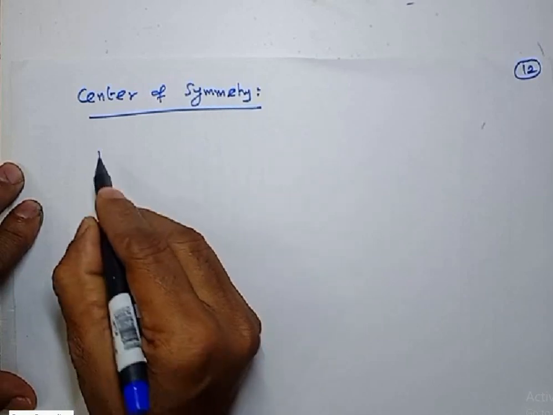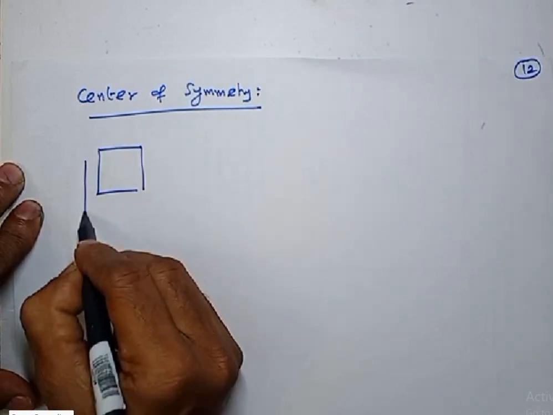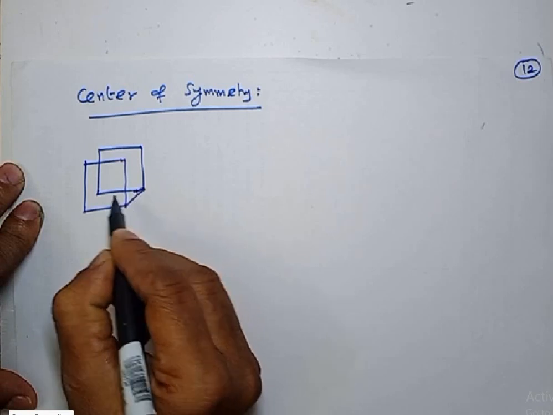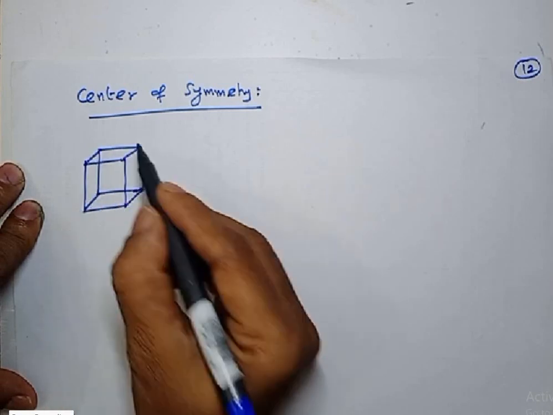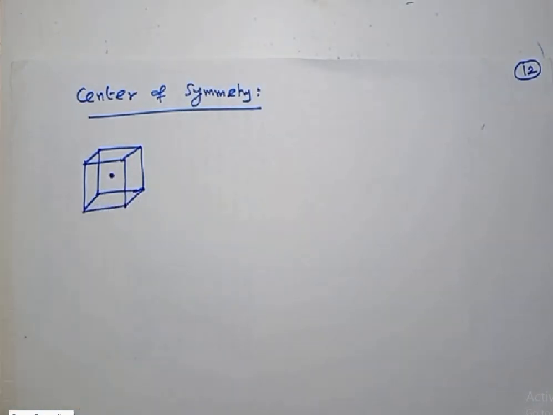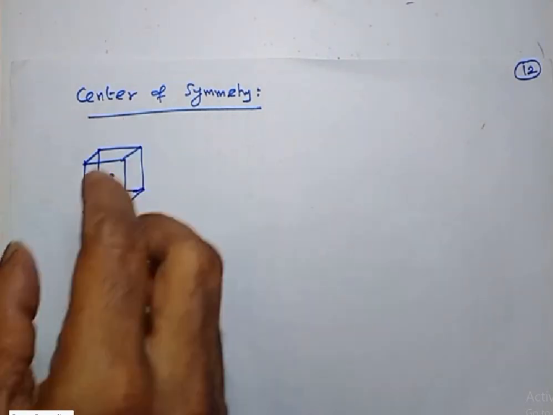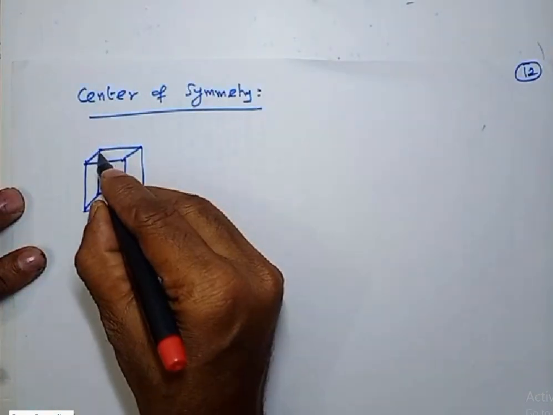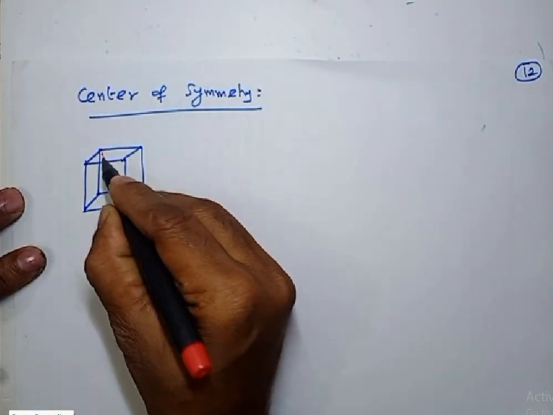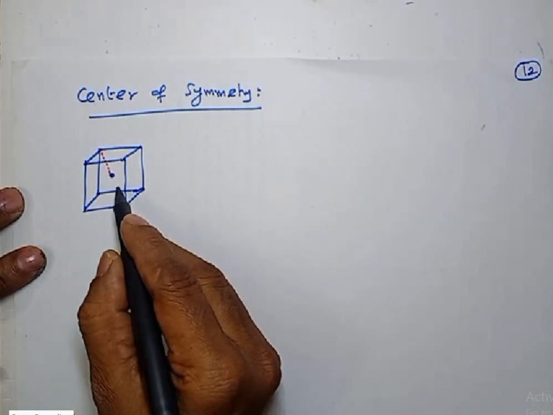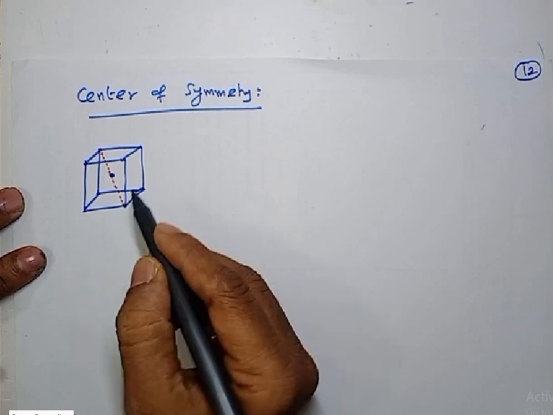See, in a cube, just draw a cube. Now, you take the center point. From the center point you draw a line to any point on the cube, or to a corner. For example, I'll draw a line to this corner. Exactly on the opposite side with the same distance, I'll get a similar corner.